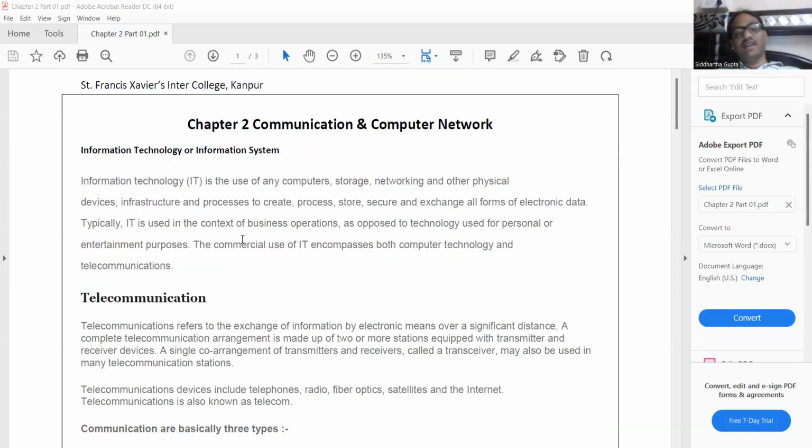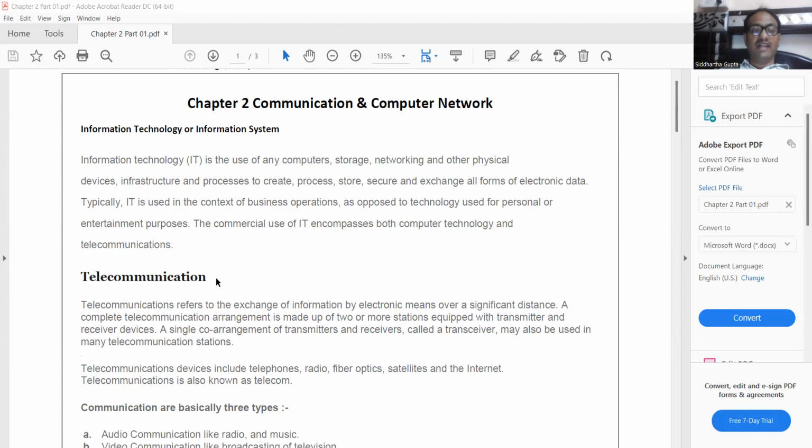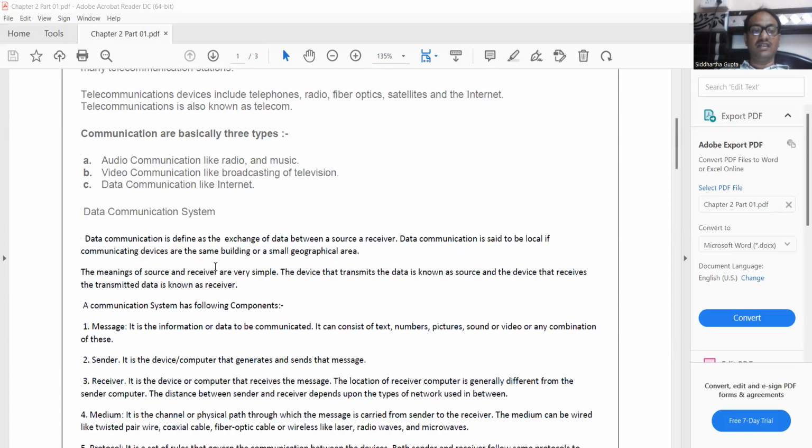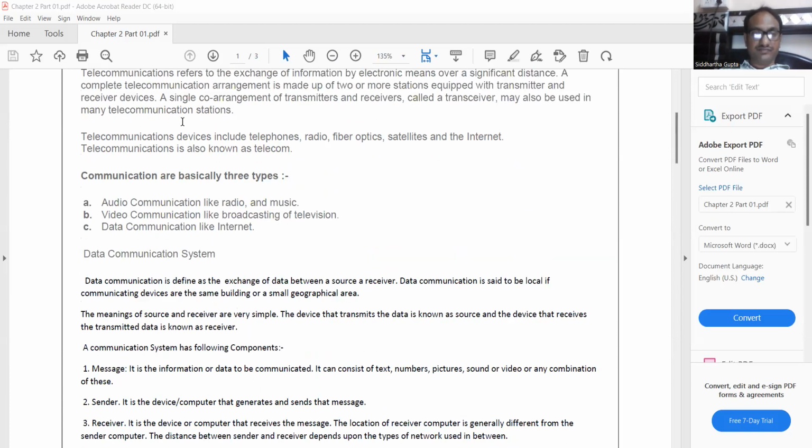We have already discussed a few topics, that is information technology system or information system, telecommunication, and the basics of the three types of communications. We discussed these in yesterday's class, so I think there is no problem in this.